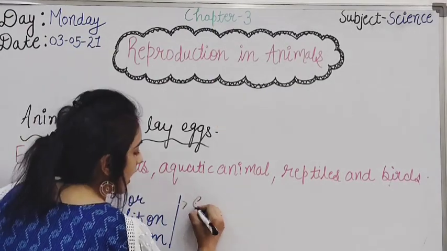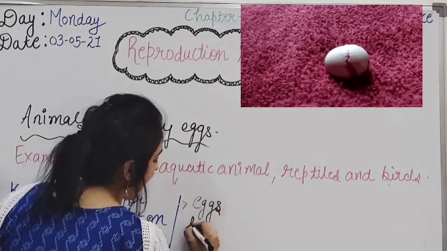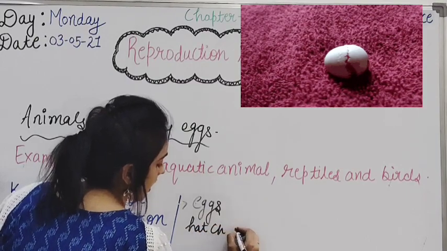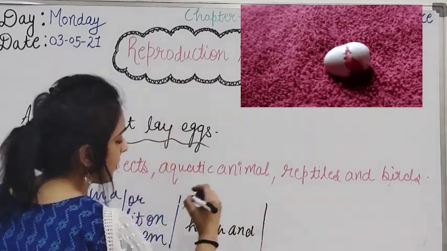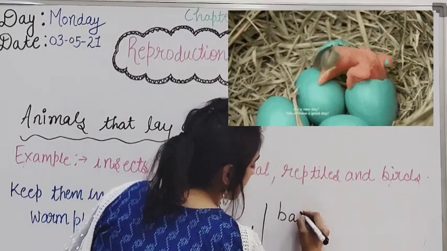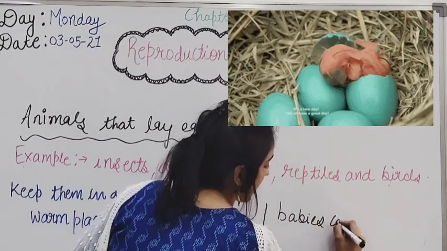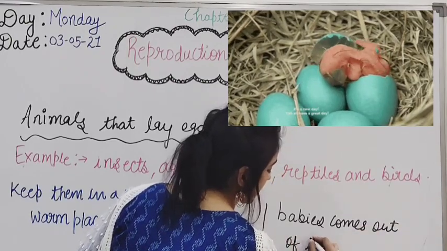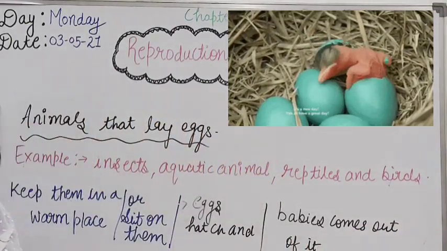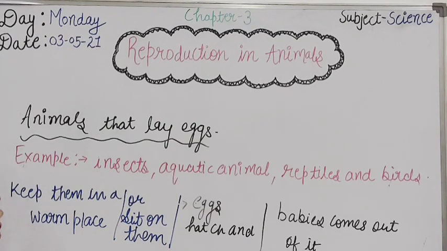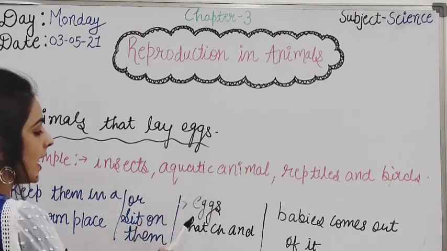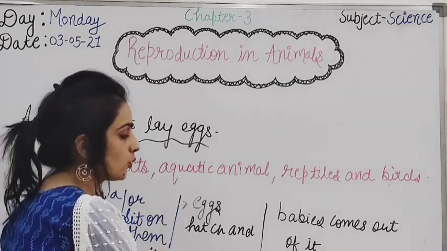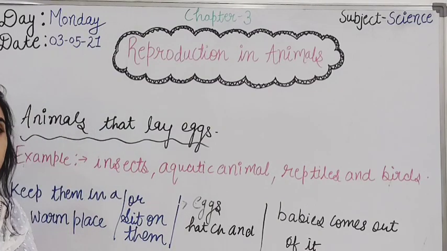After that, the eggs hatch and the babies come out of them after maturing. So the animals that lay eggs keep them in a warm place or sit on them, and the eggs hatch and the babies come out when they mature.